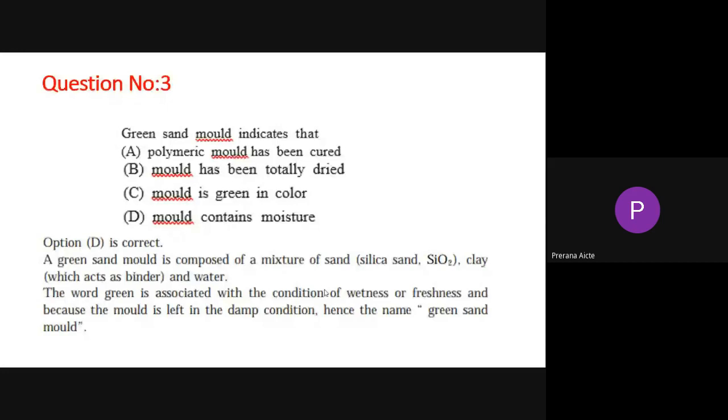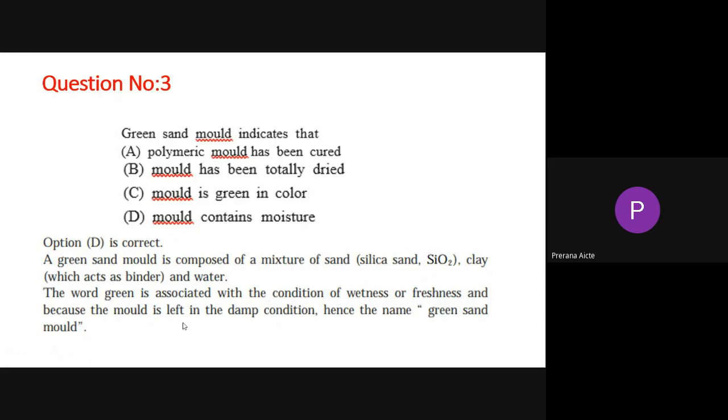A green sand mold is composed of a mixture of silica sand, clay which acts as a binder, and water. The word green is associated with the condition of wetness, or freshness. To indicate the wetness property only, the word green is used. Because the mold is left in the damp condition, hence the name green sand mold. Okay, and the next question.